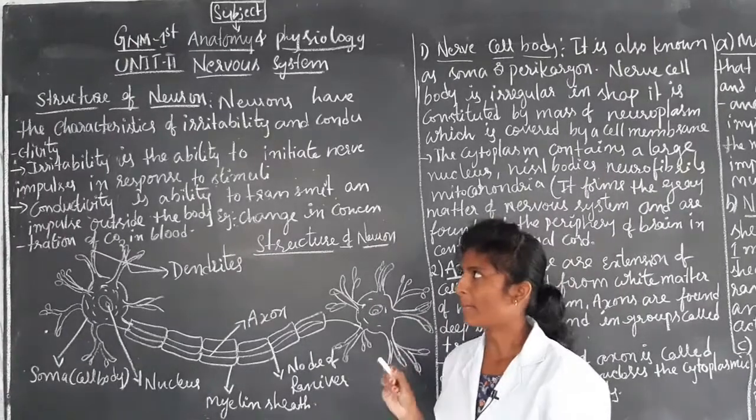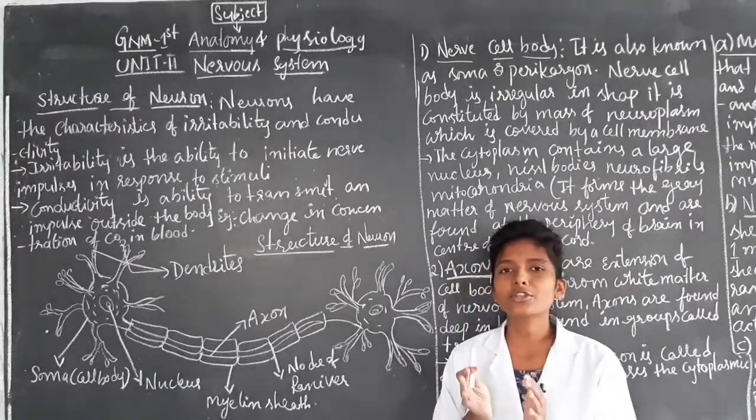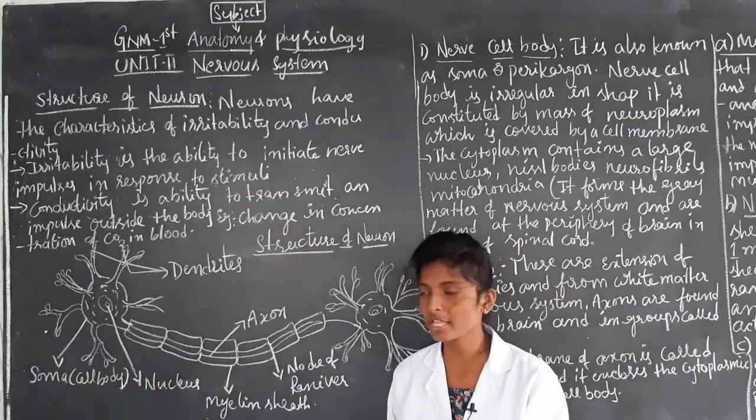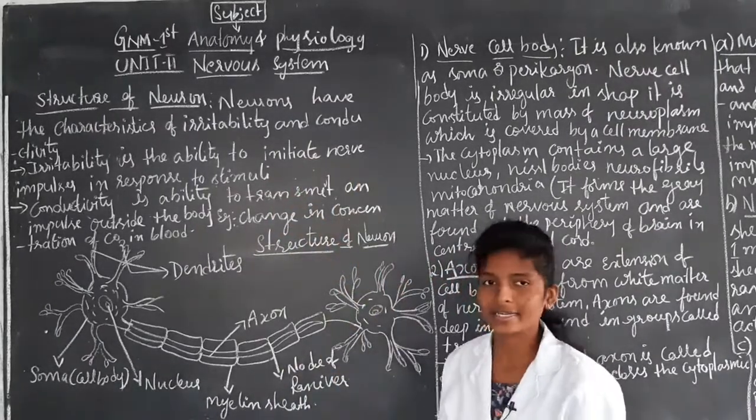One more time I will read it. Structure of the neuron: the neuron has the characteristics of irritability and conductivity.